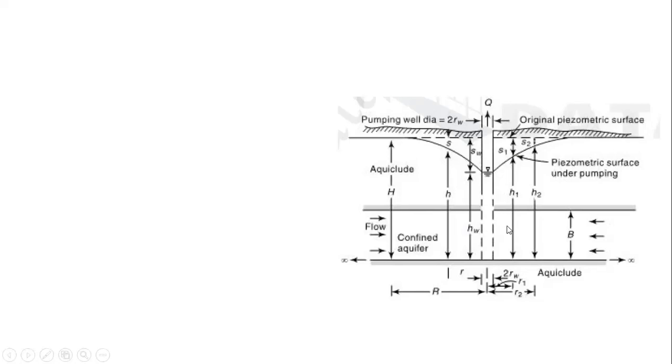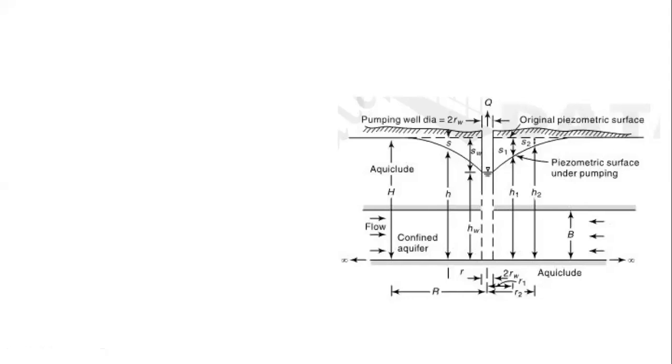Similarly, for observation well number 2, located at a radial distance of small r2, the water level is H2 and drawdown is S2. Clear? And at a reference point at any radial distance small r from the main pumping well, the piezometric level is small h, and the associated drawdown is capital S.